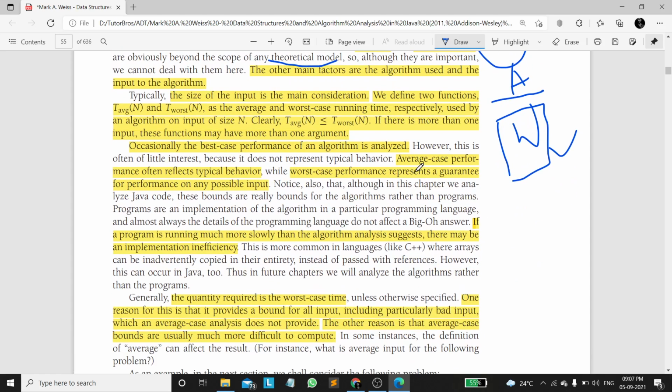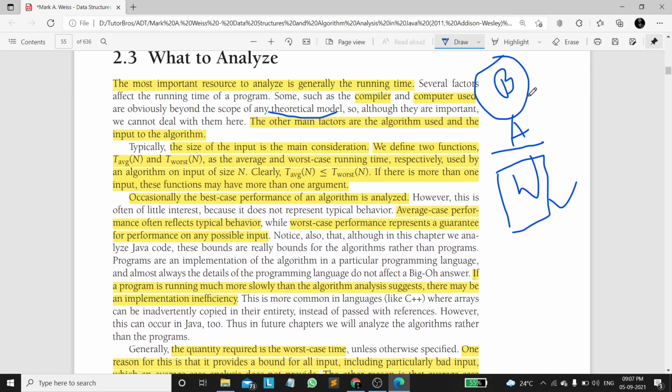Here, occasionally the best case performance of an algorithm is analyzed. Average case performance often reflects the typical behavior. Often we consider average case time complexity as well. Now worst case performance represents a guarantee for good performance on any possible input.